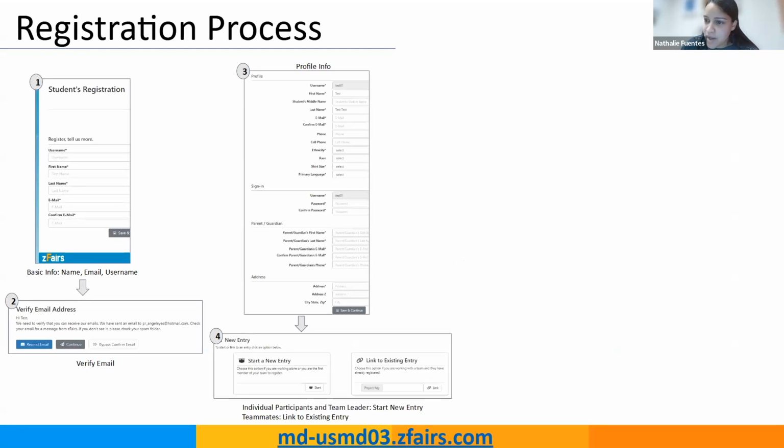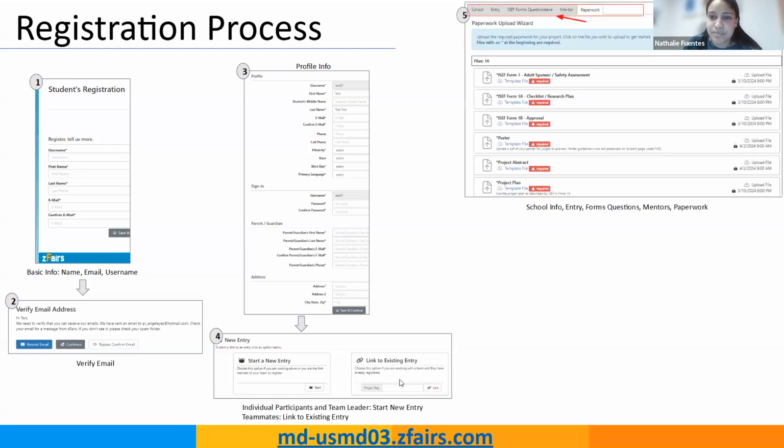This is a very important one that I wanted to highlight. When you get to this window of new entry, if you are an individual project, you go with a start new entry. If you have a team project and you are not the leader of the team, so usually we need a leader, someone who represents the team, you need to go through the link to existing entry. The leader is going to receive this code, and the other team members put it here. What this is going to do in Zfairs is link all these team members together under the same project. I wanted to highlight this because I think it was confusing this past year.